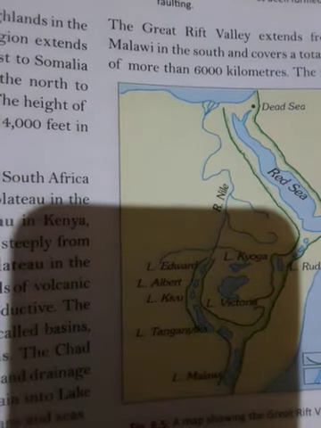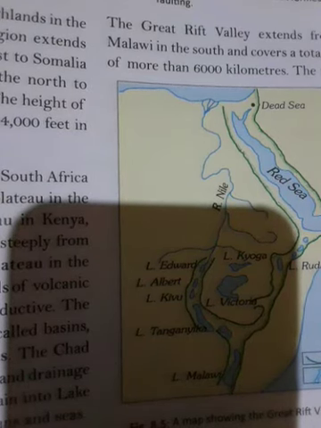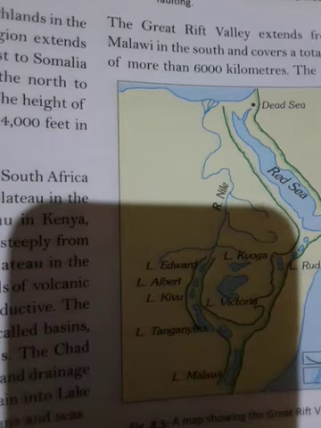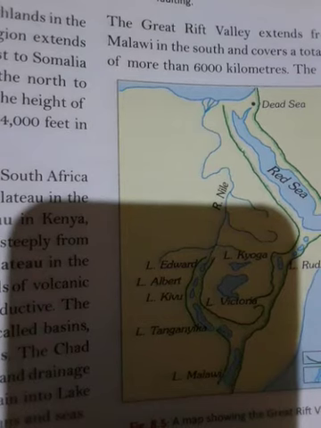Chapter 8, Africa. Today's topic: Major Physical Divisions. Africa mostly comprises a stable plateau with a variation in height in different parts of the continent. What does it consist of? It consists of a stable plateau which has a variation in height in different parts of the continent.